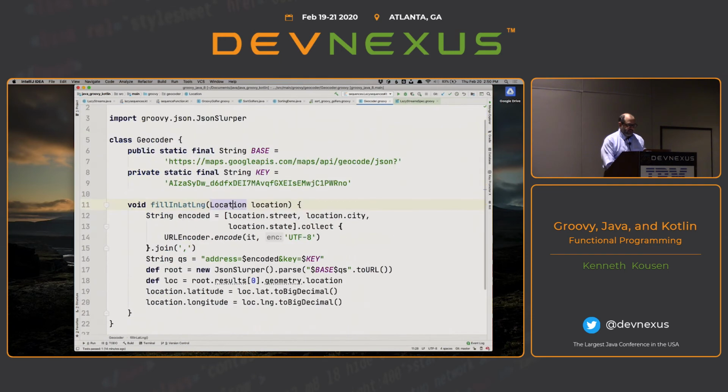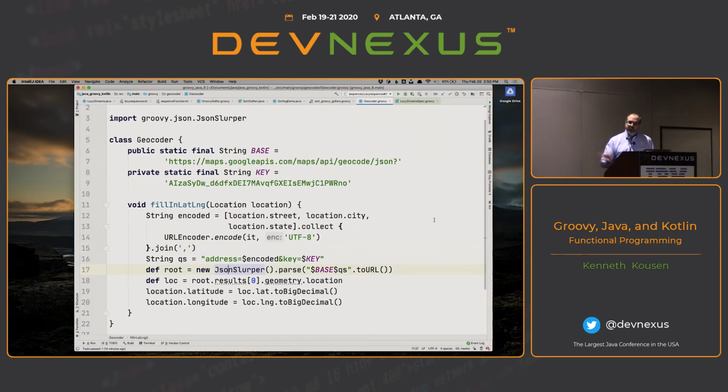But that's a Java class, and yet I'm supplying it to a Groovy method, fill in lat long, which extracts the street, city, state, and then URL encodes them all. Well, URL encoder, that's from Java again. So we go back to Java for the URL encoder, join the result with a semicolon, that's my URL encoded address. That's the complete address. The entire query string is address equals that encoded, and then my key up here.